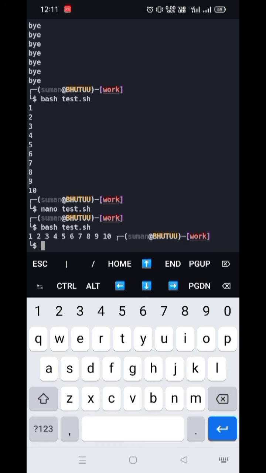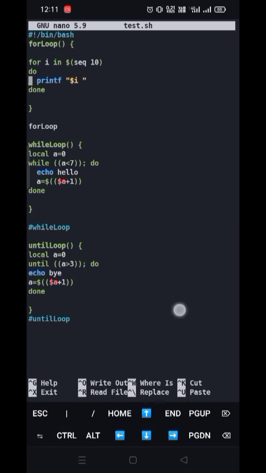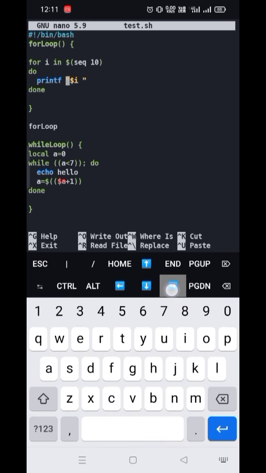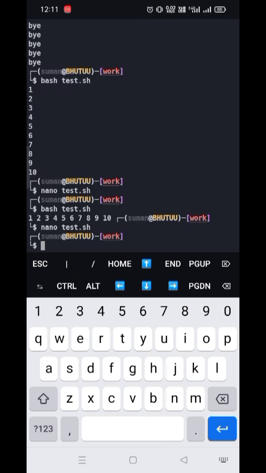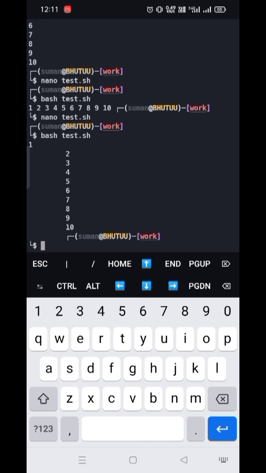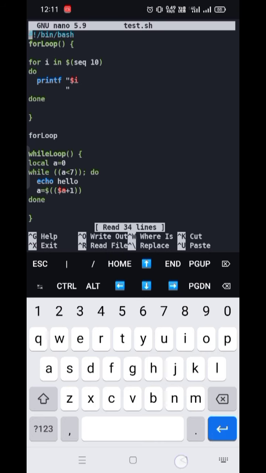Now let's run it. You can see after that my PS1 is also printed here. What we can do is give this here. Oh, it's printed from here to here. Actually this works for the format, in whichever format you want.